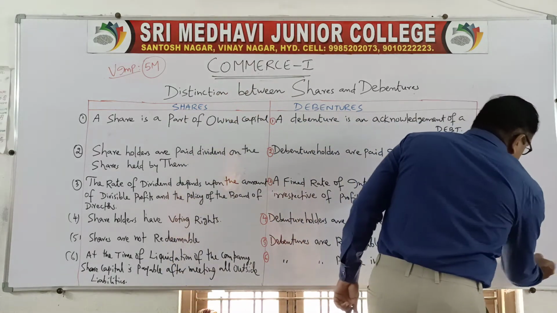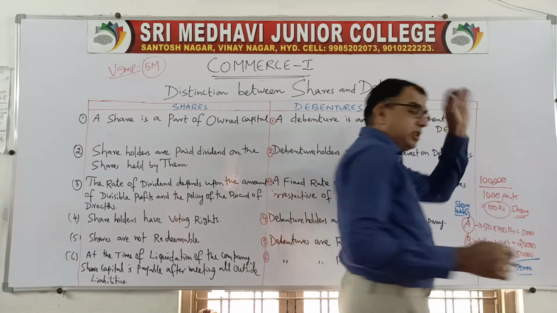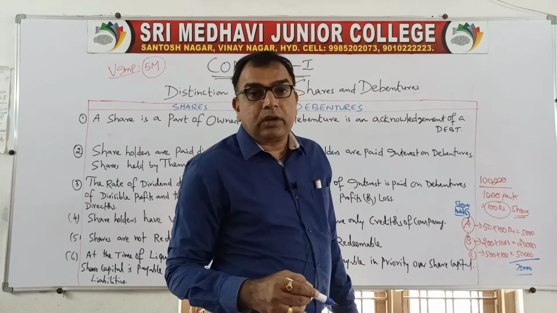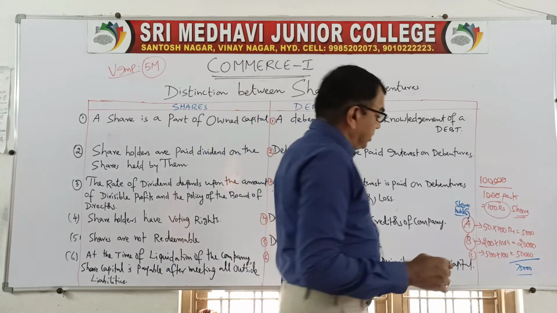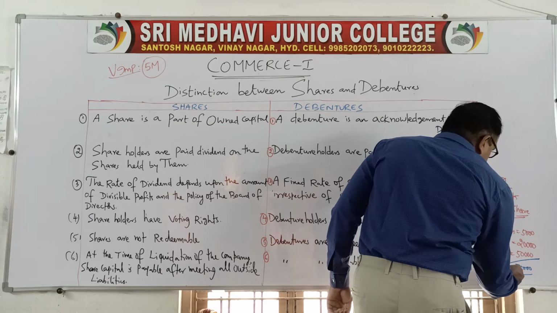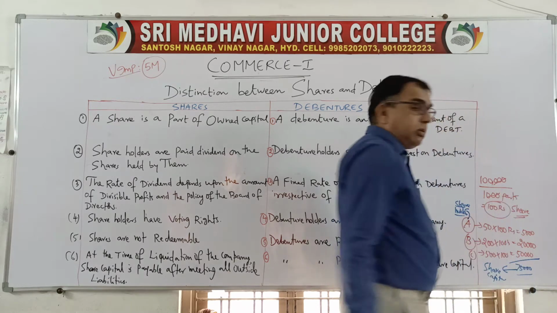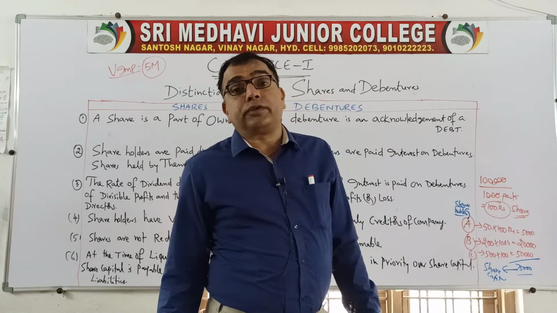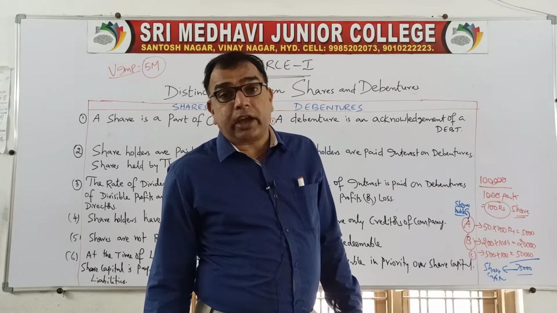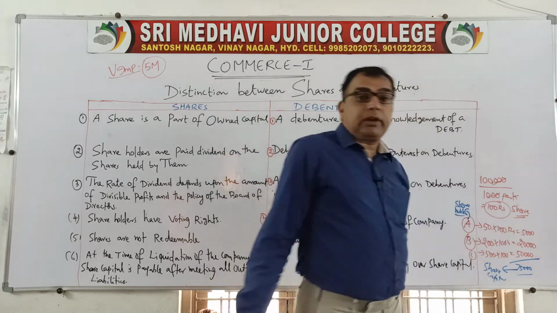So this is the entire capital. 75,000 rupees is given by A, B, C, and some other person has given 25,000. The amount secured from the shareholders, that is, by issue of shares, is called share capital. So this is the smallest part of capital.